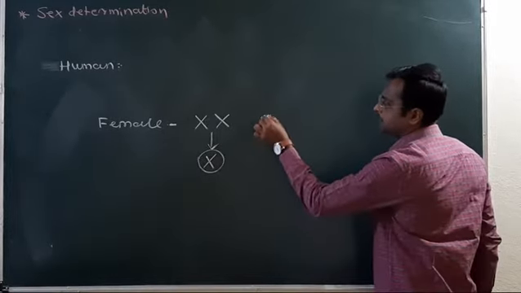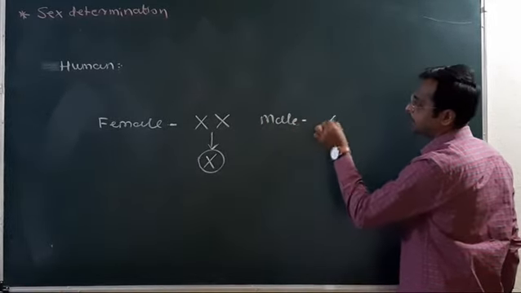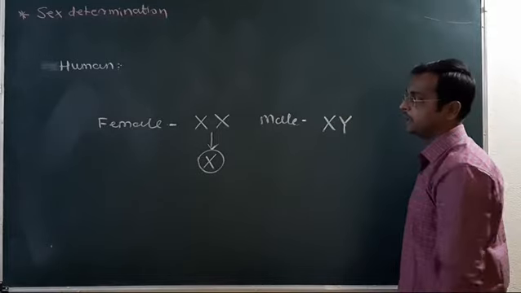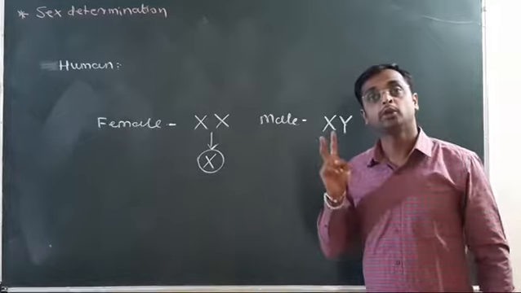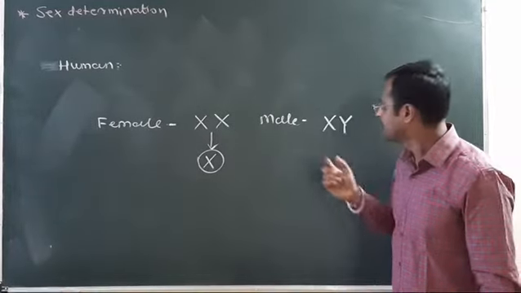And the male is heterogametic. Heterogametic means produces two different types of gametes.